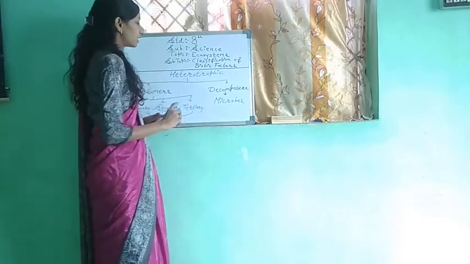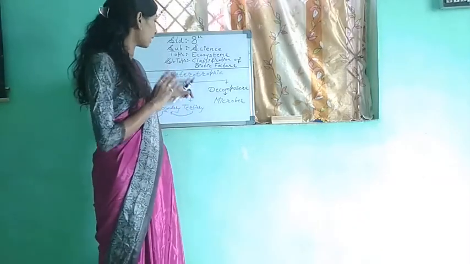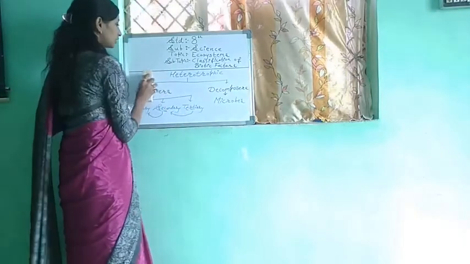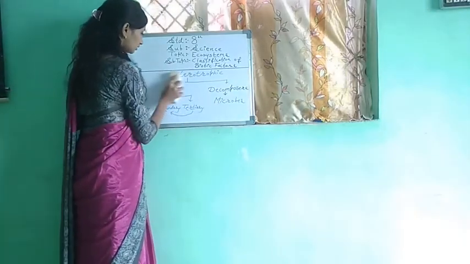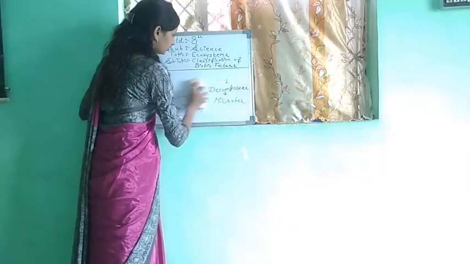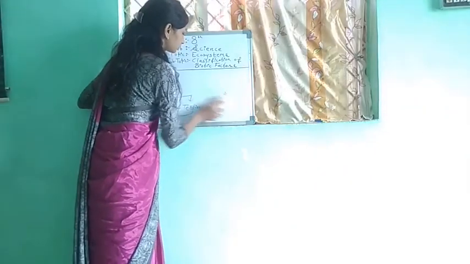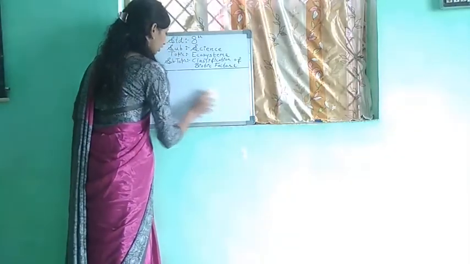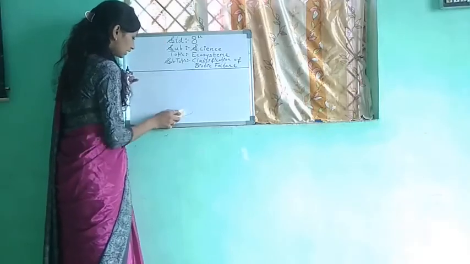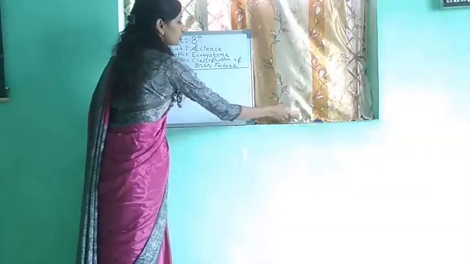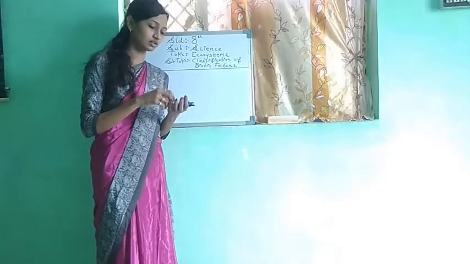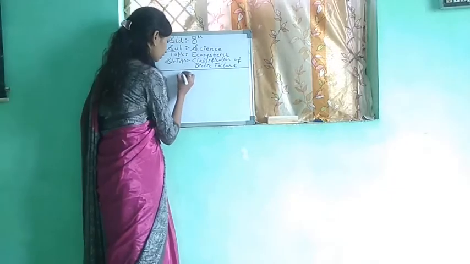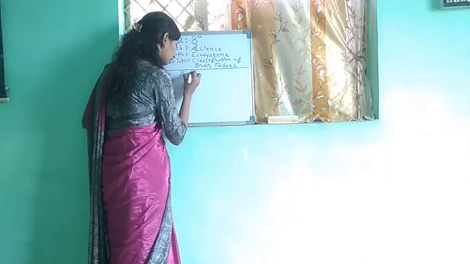So we have seen that these biotic factors were divided into two groups. We will now see the tree diagram. Biotic factors means living organisms. I will show you a video in this afterwards. First, biotic factors were there.